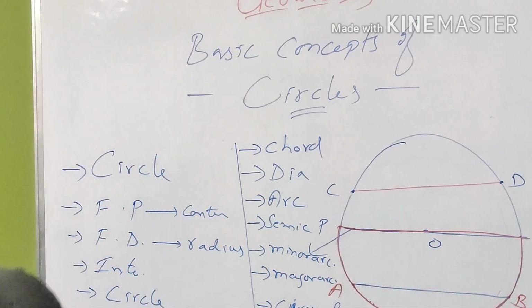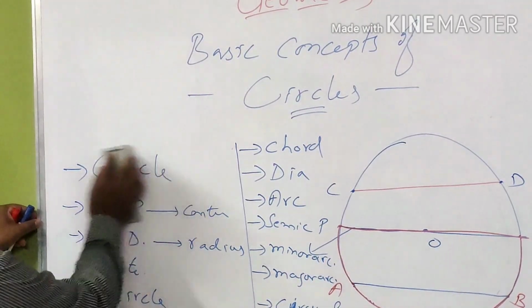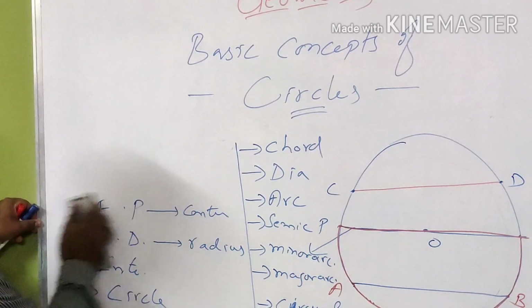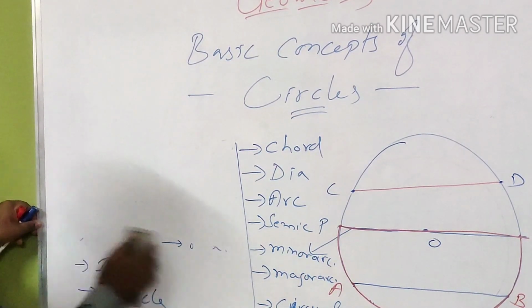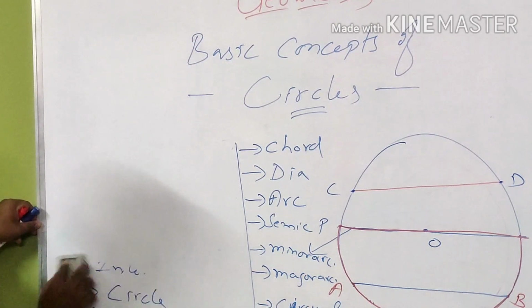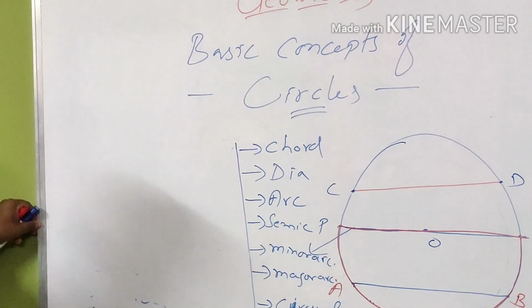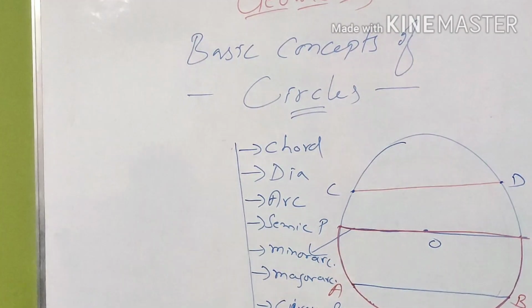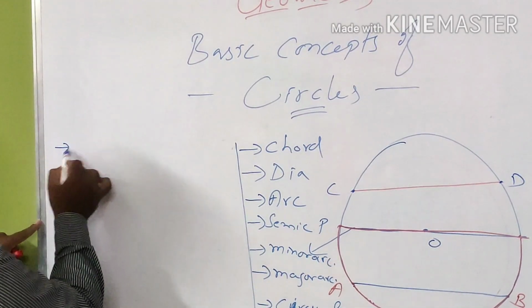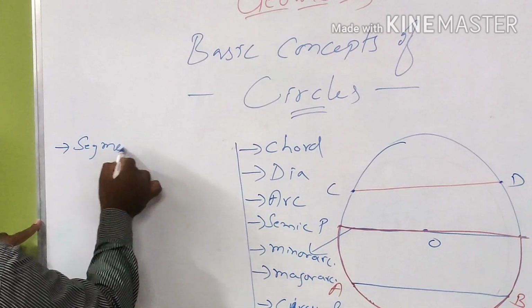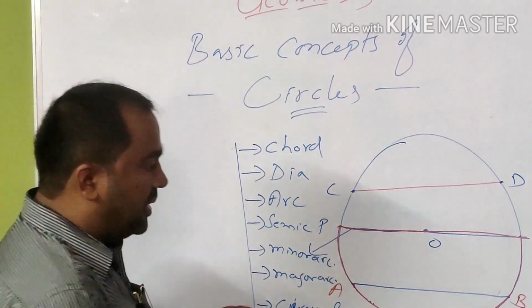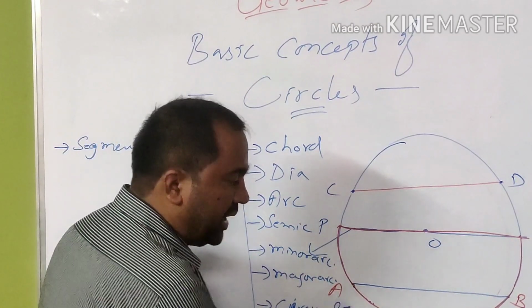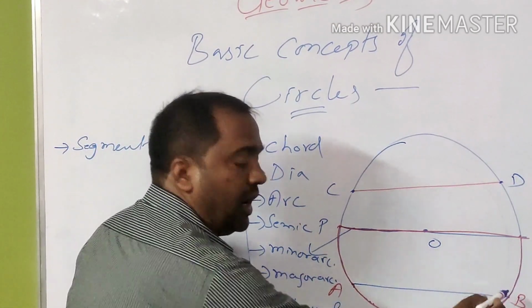Then we have the next topic in the list, segment of a circle. Let me erase the board please. A segment of a circle is nothing but the region which is covered by an arc and a chord.